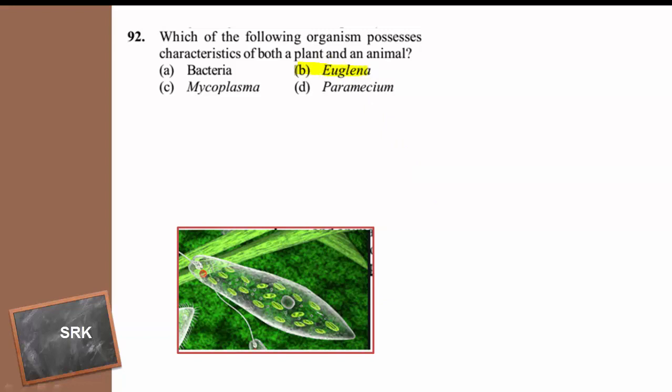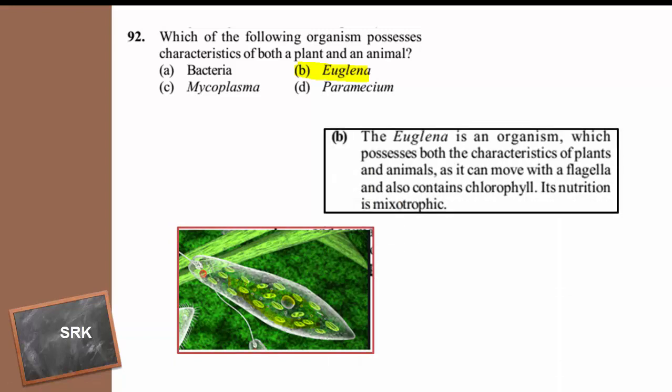This is the connecting link between plants and animals, and euglena shows mixotrophic nutrition. Here is the image where you can see the presence of chlorophyll. The right answer is euglena. The type of nutrition shown by euglena is mixotrophic.